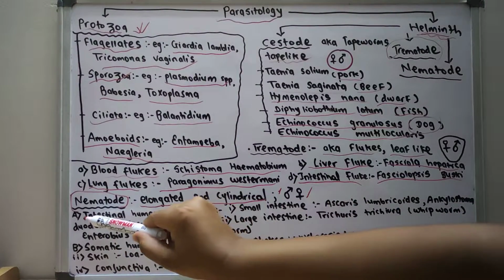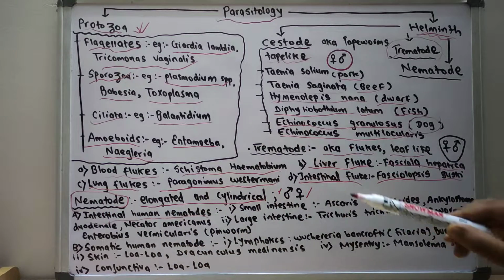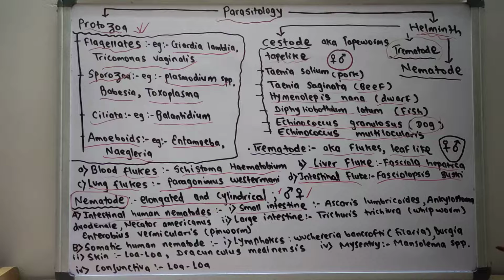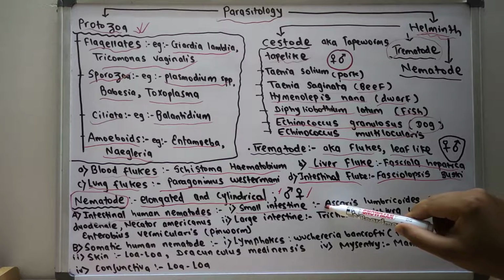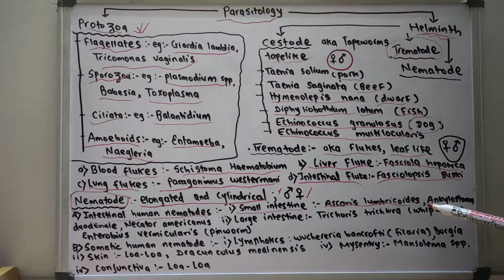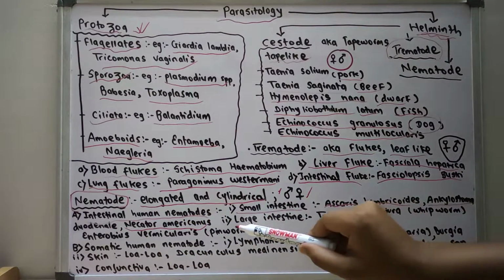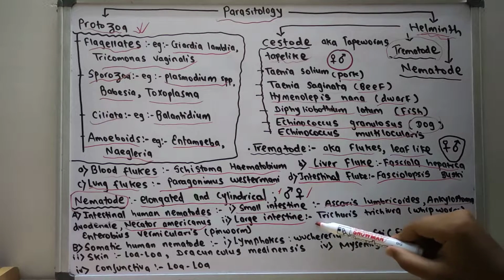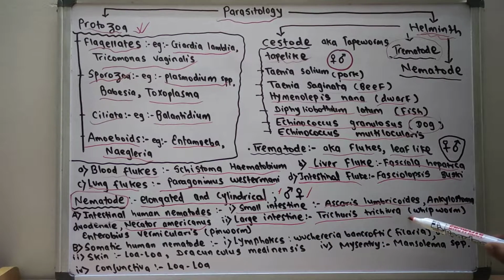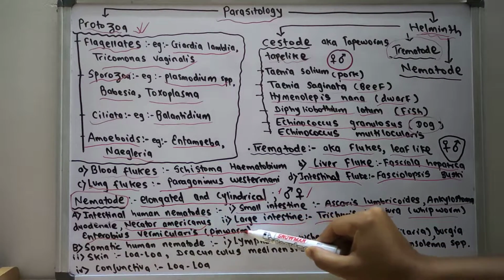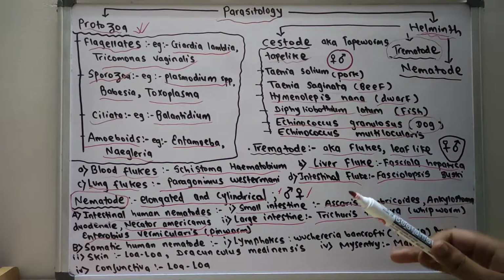The intestinal human nematodes consist of small intestine human nematodes, which include Ascaris lumbricoides, Ancylostoma duodenale and Necator americanus. In the large intestine, there is Trichuris trichiura, also called the whipworm, and Enterobius vermicularis, known as the pinworm.